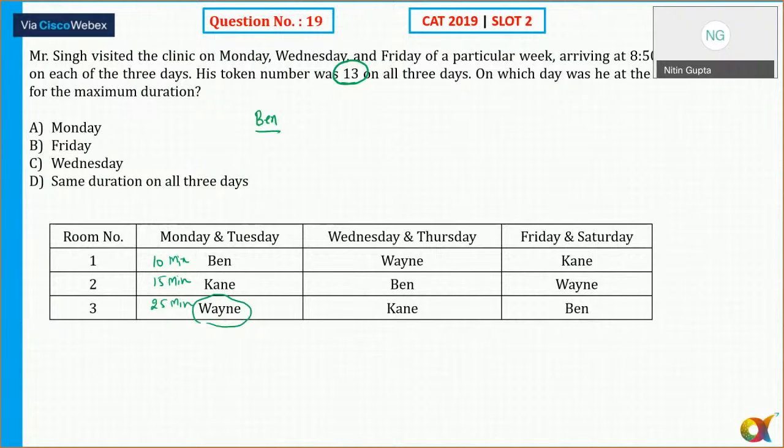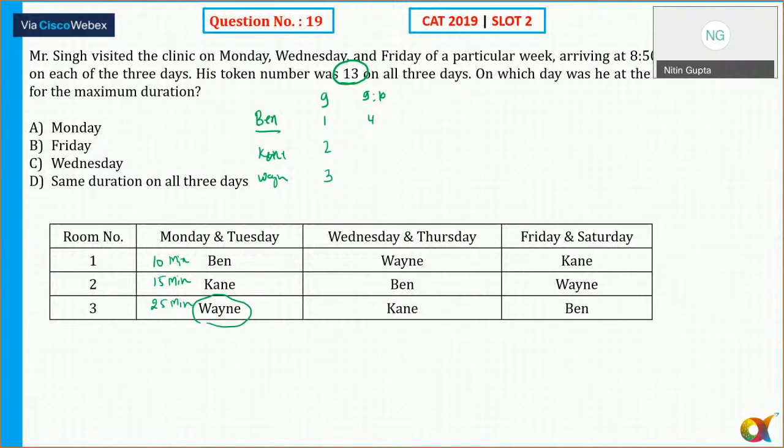At 9 o'clock, Bain is there, Kane is there, and Wayne is there. So at 9 o'clock, let's say one of the persons is token number 1, token number 2, and token number 3. So at 9:10, after 10 minutes, there is token number 4.